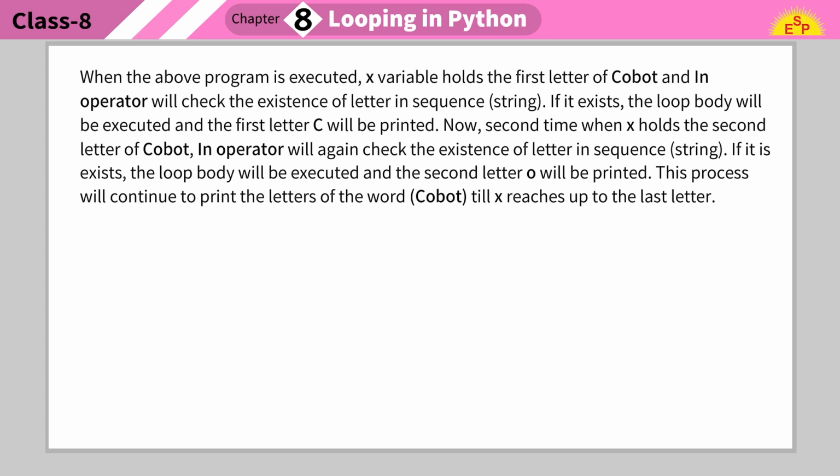When the above program is executed, X variable holds the first letter of cobot and in operator will check the existence of letter in sequence string. If it exists, the loop body will be executed and the first letter C will be printed. Now, second time when X holds the second letter of cobot, in operator will again check the existence of letter in sequence string. If it exists, the loop body will be executed and the second letter O will be printed. This process will continue to print the letters of the word cobot till X reaches up to the last letter.